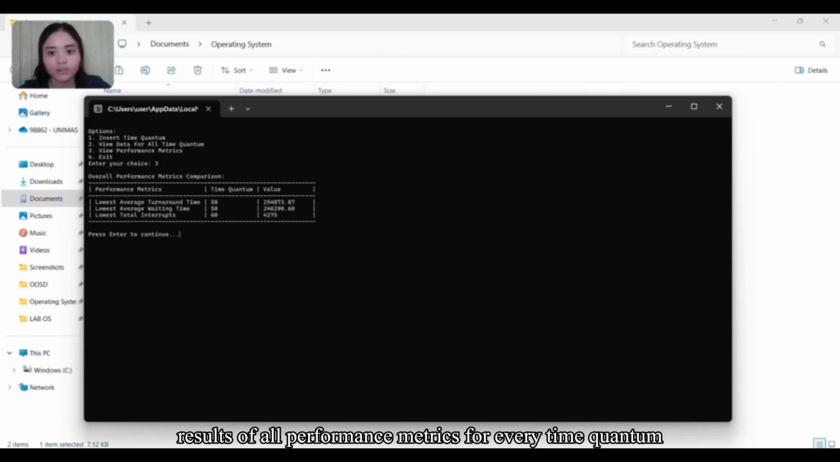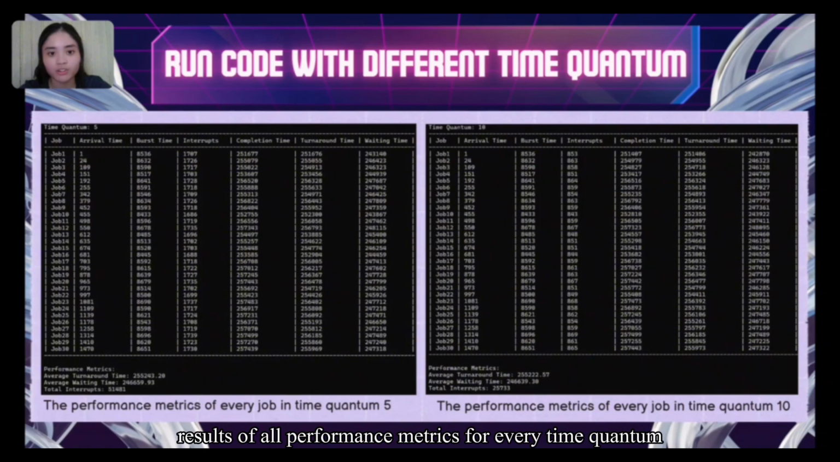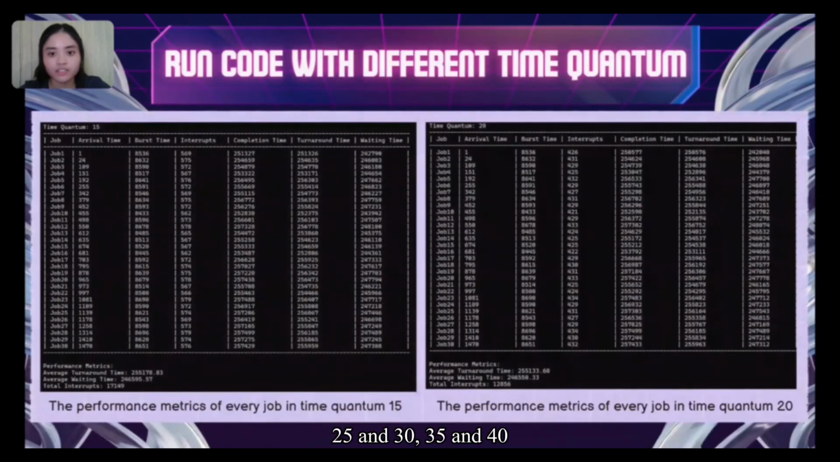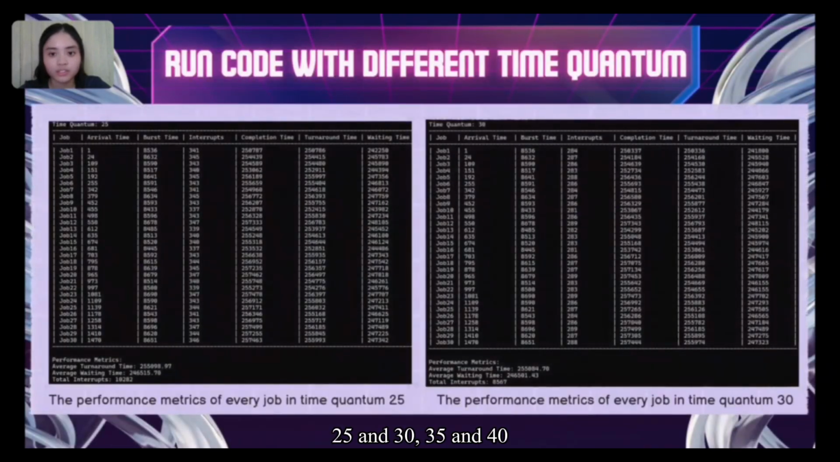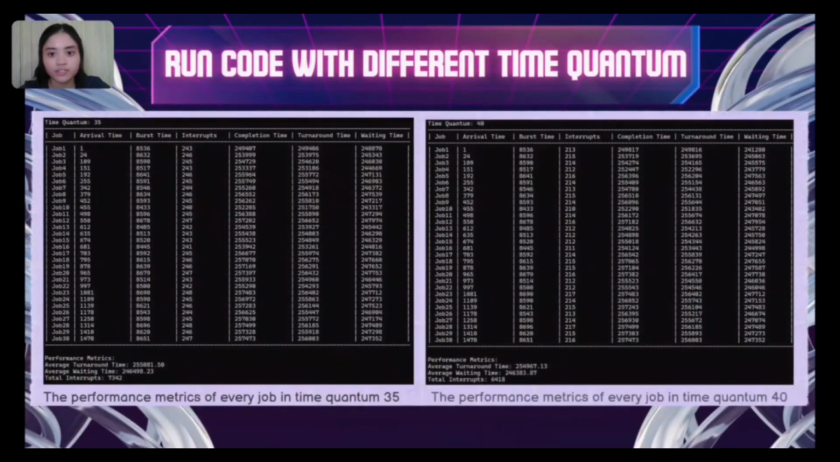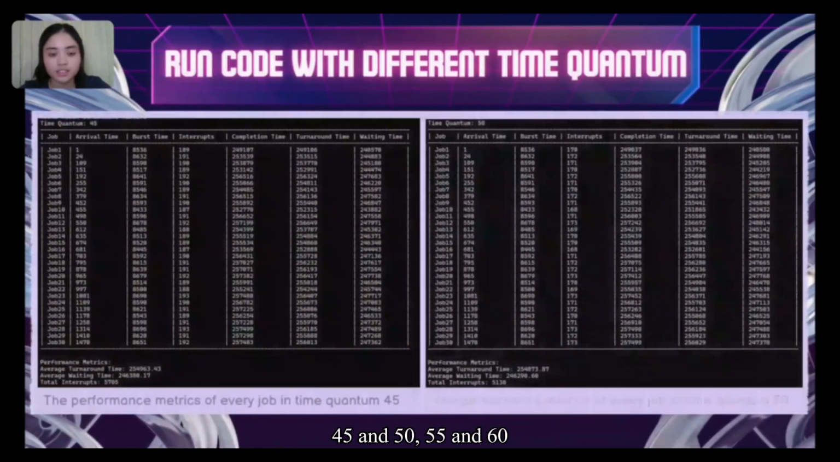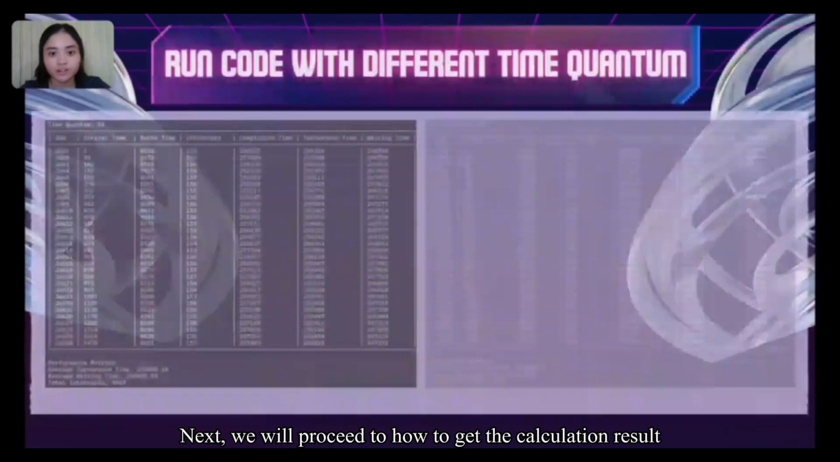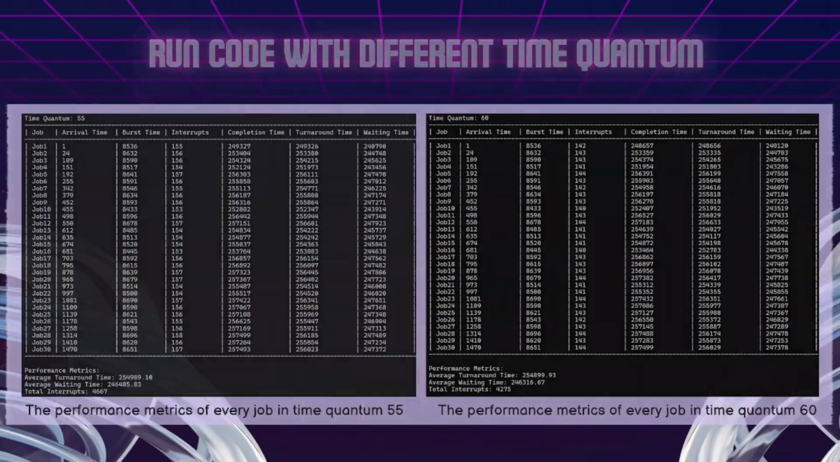calculation results of all performance metrics for every time quantum, which is 5 and 10, 15 and 20, 25 and 30, 35 and 40, 45 and 50, 55 and 60. Next, we will proceed to how to get the calculation result.